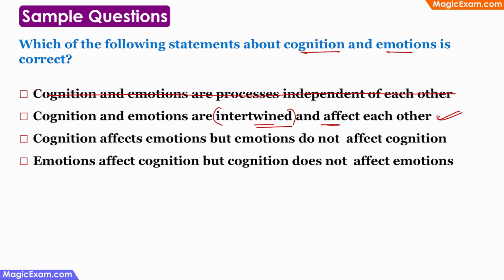Cognition affects emotions, but emotions don't affect cognition. This is completely incorrect because cognition and emotions affect each other, right? And emotions affect cognition, but cognition does not affect emotions. This is also incorrect because both cognition and emotions affect each other. Therefore, the answer here is cognition and emotions are intertwined, that is, they are deeply connected and they affect each other.